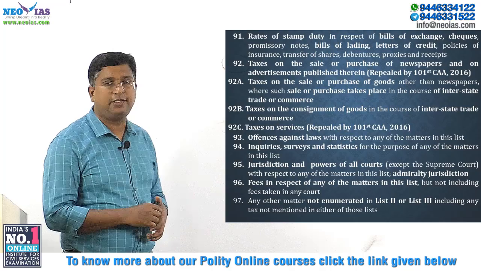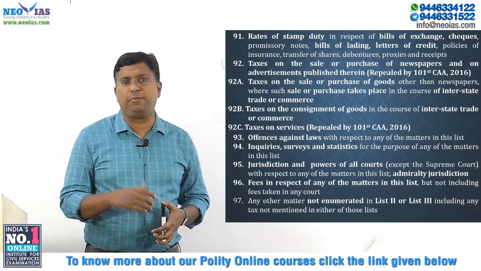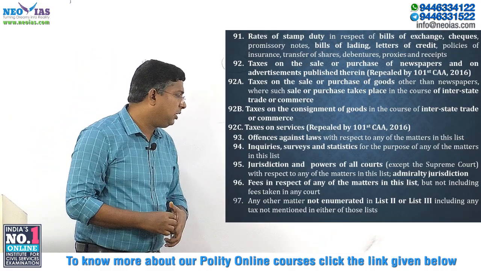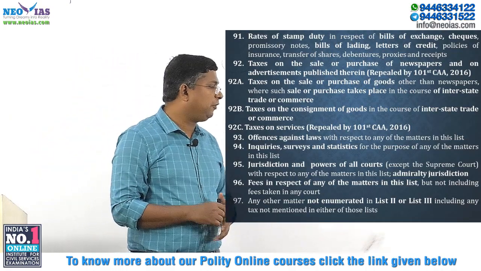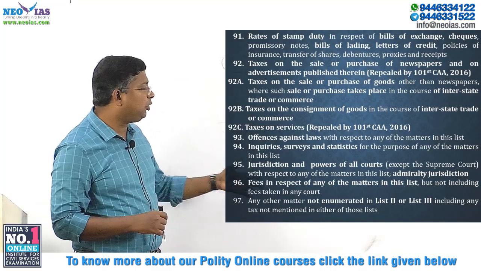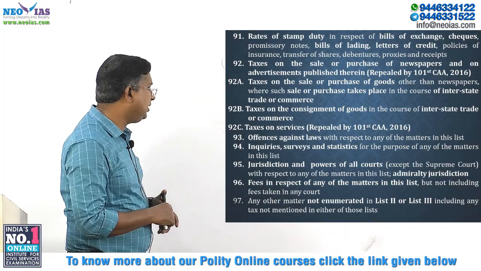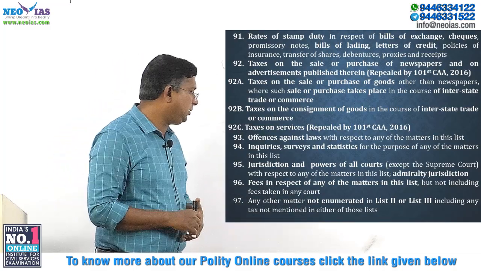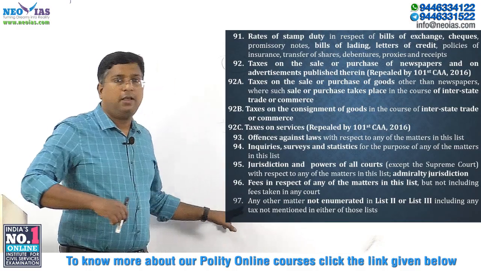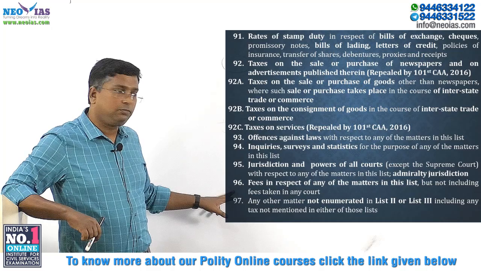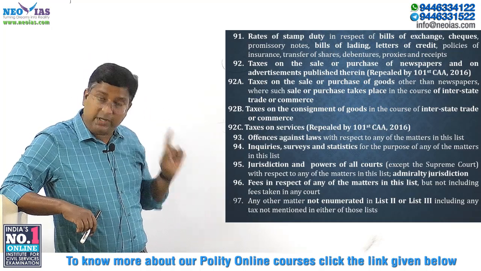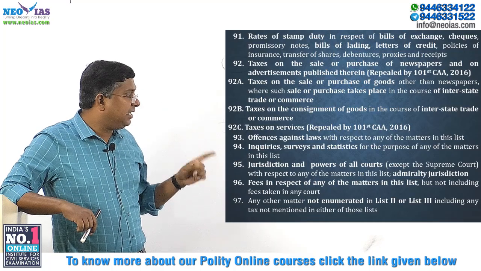Jurisdiction and powers of all courts except the Supreme Court with respect to any of the matters in this list comes under it. Then admiralty jurisdiction in relation to territorial waters, that comes under the union list. Then fees in respect of any of the matters in this list, excluding any fees related to court, is included in the union list. And last item, any other matter not enumerated in list 2 or list 3. This is very interesting. Entry 97. Any other matter not mentioned in list 2. List 1 is union list, list 2 is state list, and list 3 is concurrent list.